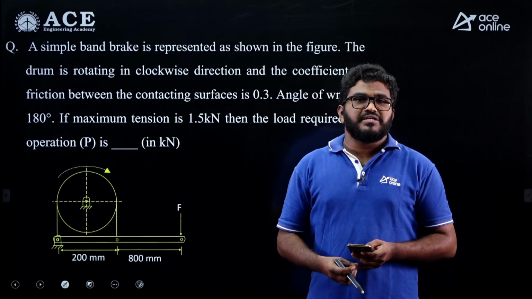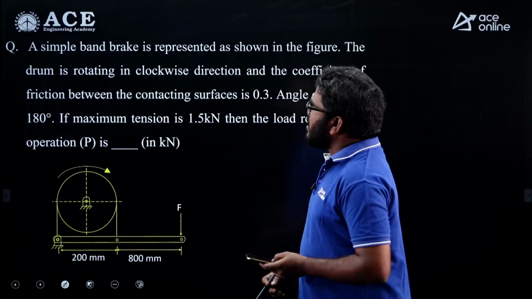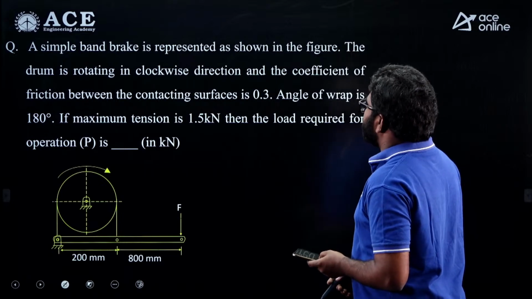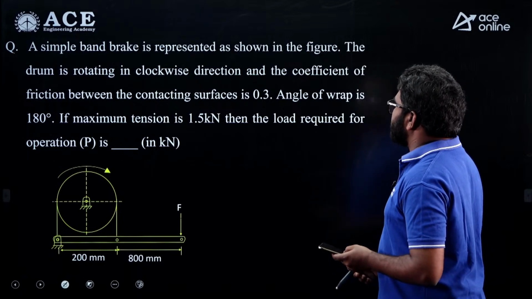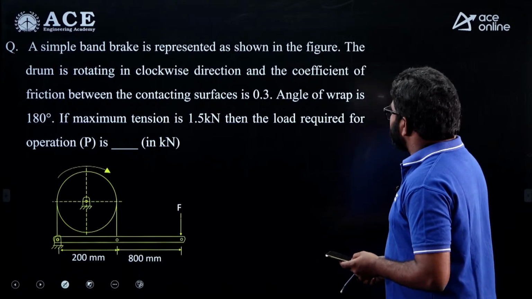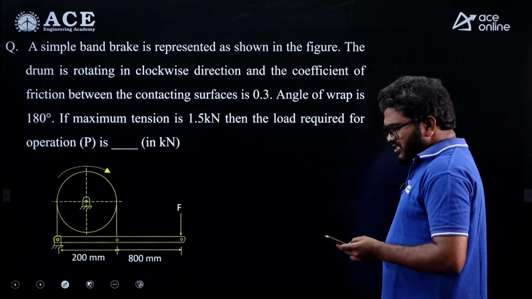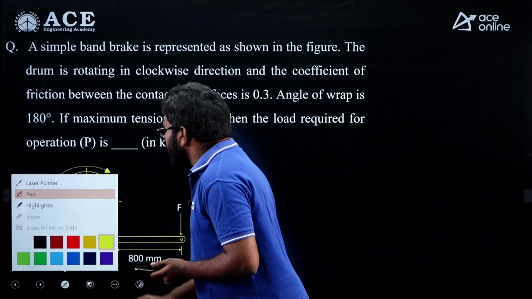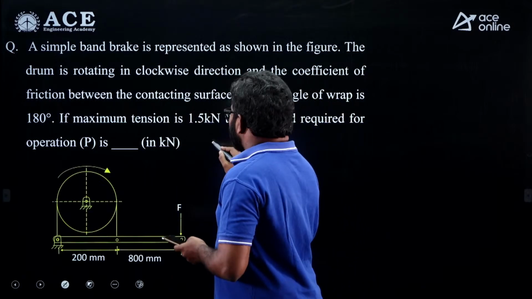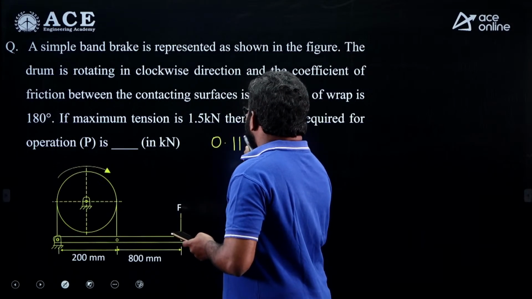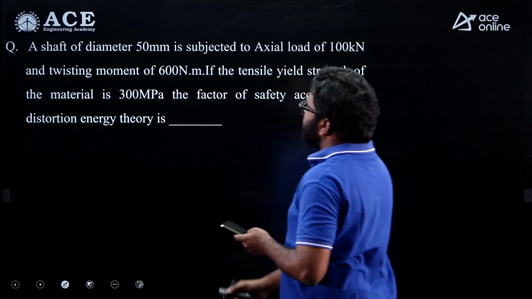Right. So from machine design, 4 questions they asked, 3 numerical questions and 1 theoretical type question. Now here a simple band brake is represented as shown in the figure. The drum is rotating in clockwise direction and the coefficient of friction between the contacting surfaces is 0.3. The angle of wrap is 180 degrees. The maximum tension is 1.5 kilonewton. Then what is the load required for the operation? See, I am directly giving the solution because our colleague faculty gave this answer and they will give a detailed explanation later. So the answer for this question is 0.117 kilonewton. This is the one question, right?